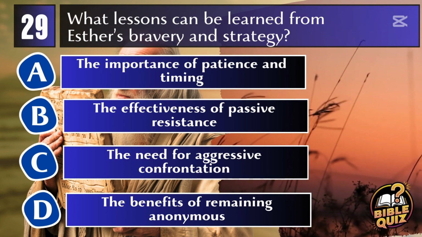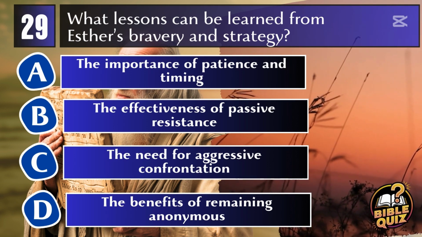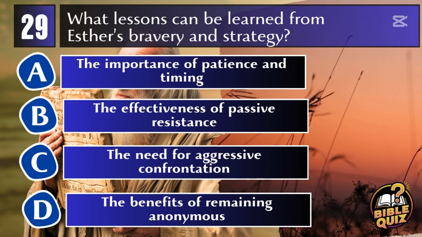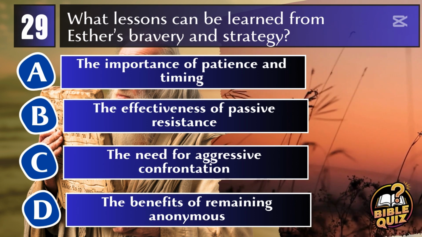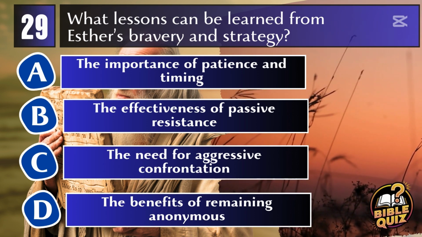Question 29. What lessons can be learned from Esther's bravery and strategy? A. The importance of patience and timing. B. The effectiveness of passive resistance. C. The need for aggressive confrontation. D. The benefits of remaining anonymous.